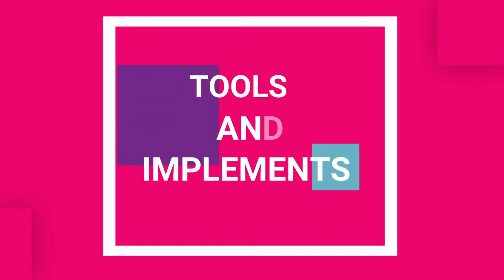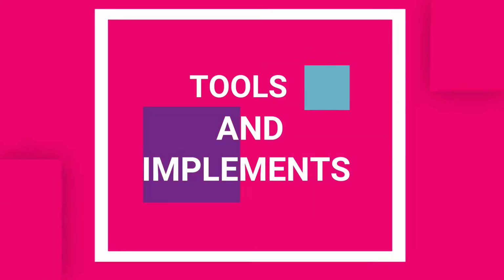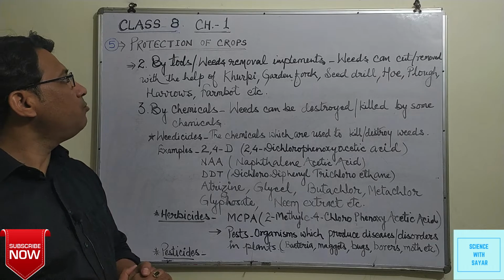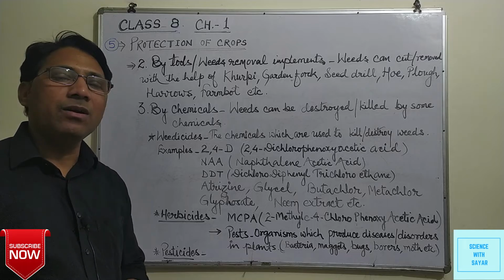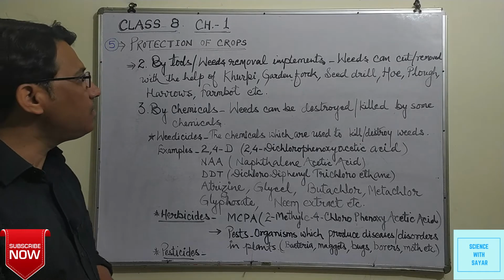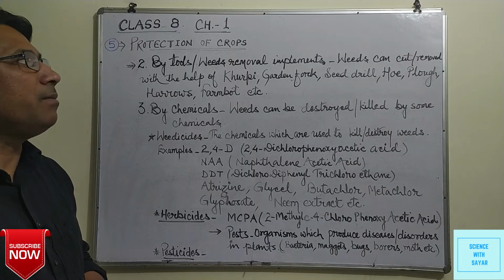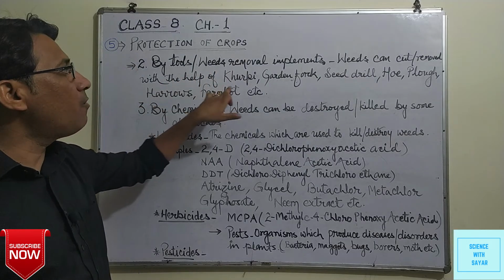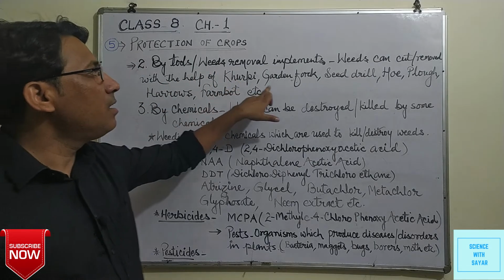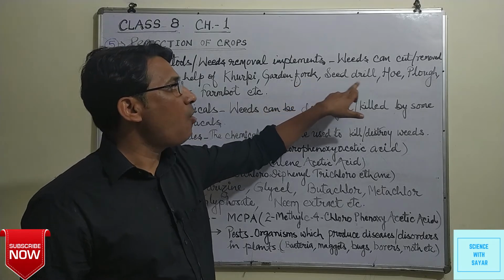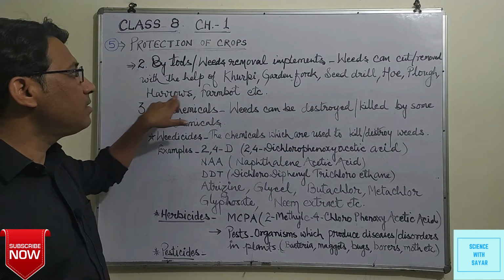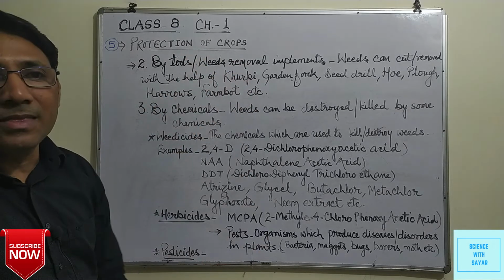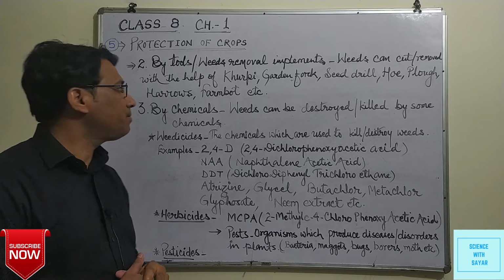Second method of weeding: weeds can be removed by using some implements or tools or devices. These are weed removal implements. It means weeds can be cut or removed with the help of some tools. Those are khurpi, garden fork, seed drill, hoe, plow, harrows, farm boat, etc. So with the help of these instruments, weeds can be removed.